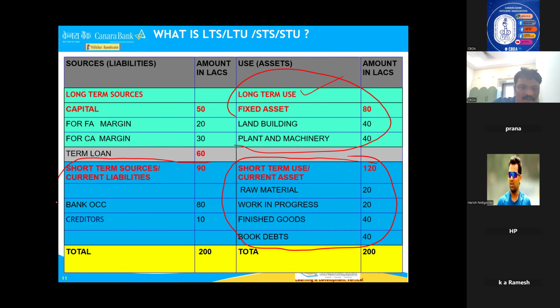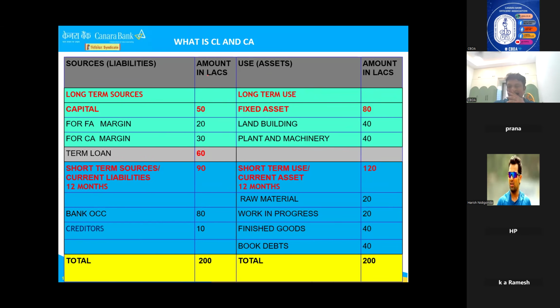Short term sources or current liabilities are one and the same. Long term sources are capital and term, right? I hope you understand. This is the basic difference between long term source, long term use, short term source, short term use.